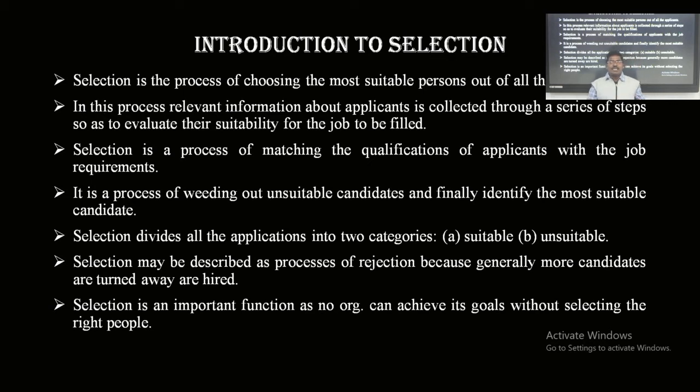Selection may be described as a process of rejection, because generally more candidates are turned away than hired. We receive so many applications, certain applicants are rejected, and only then can we identify the required people for the organization.